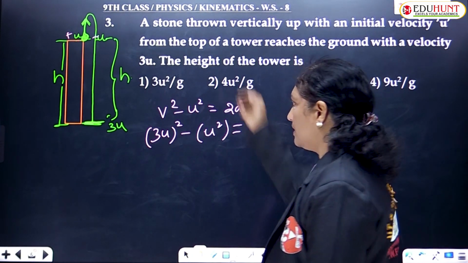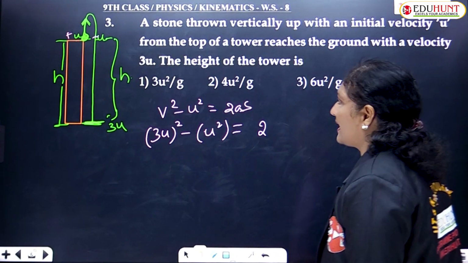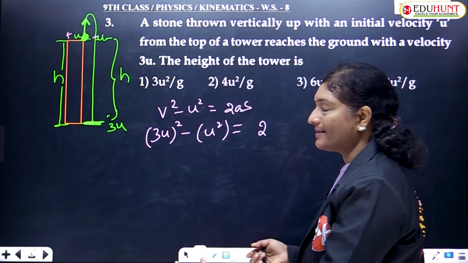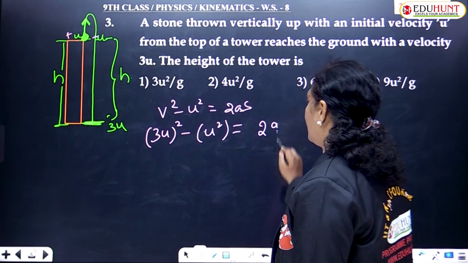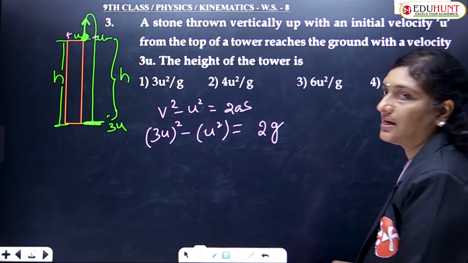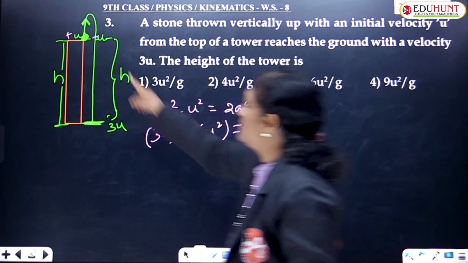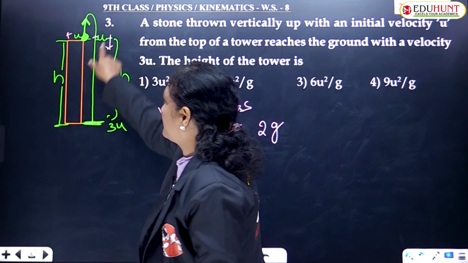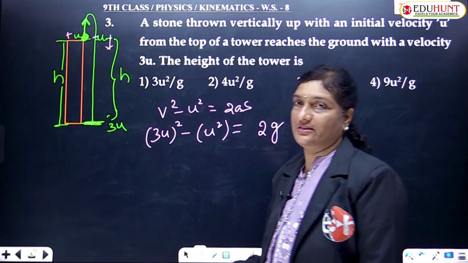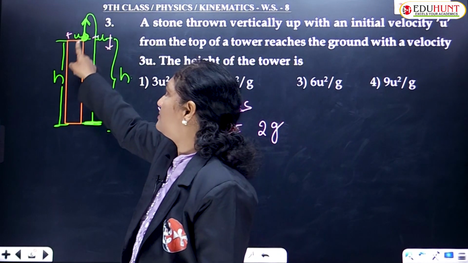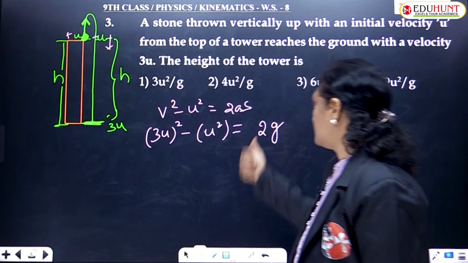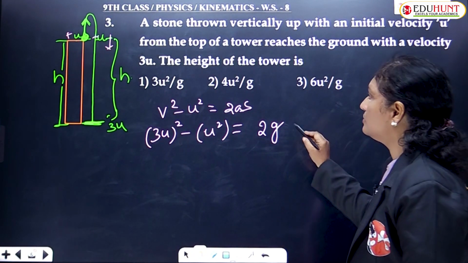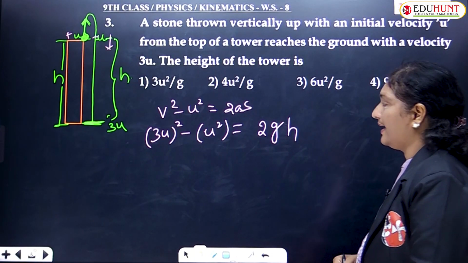2 into. So it is falling downwards with an acceleration because of the acceleration due to gravity. That a is taken as g. In the downward direction, it is taken as plus g, because this u is in the downward direction. Downward direction is taken as plus g. If you would have considered this u, it is in the upward direction. So just 2g into, what is the distance traveled? H.